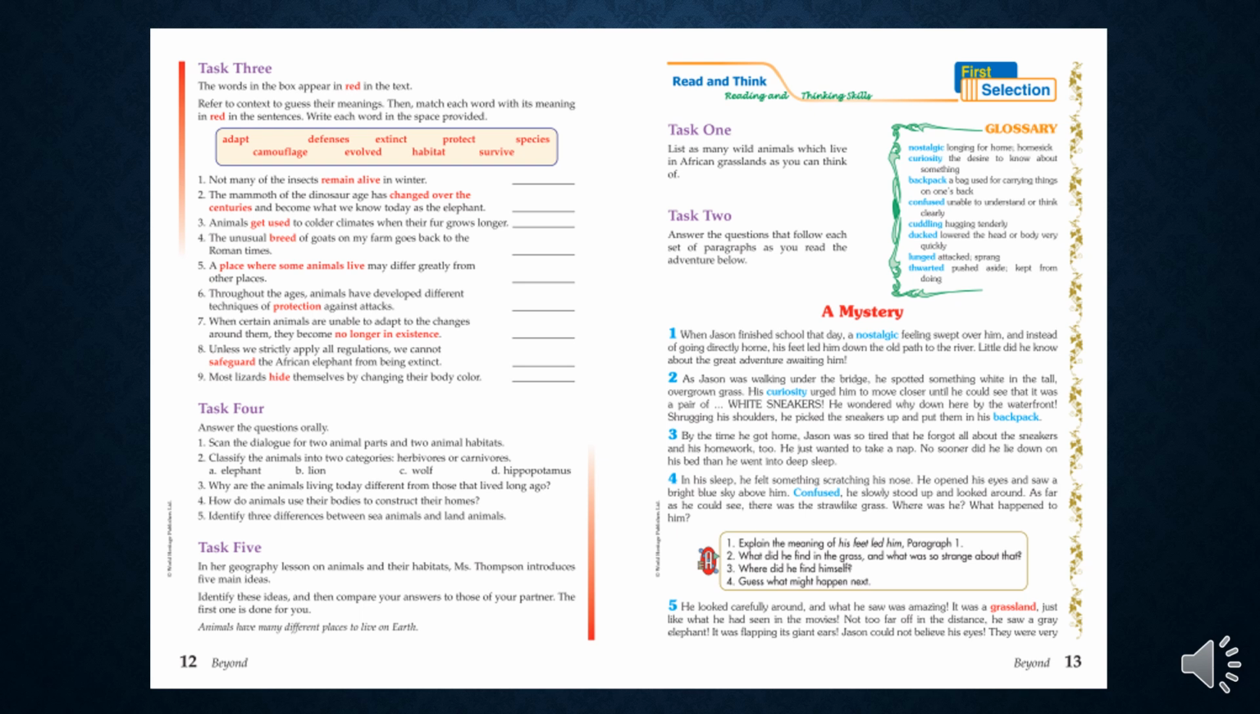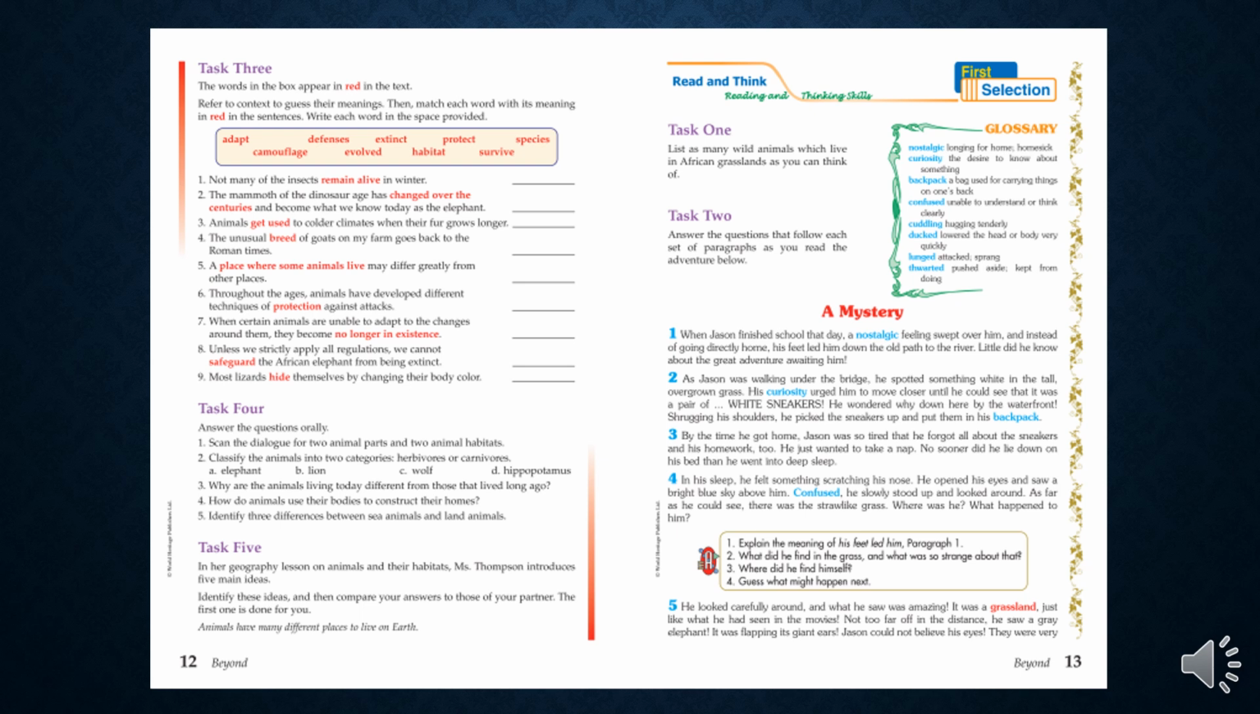Let's start with the first selection, which is a mystery. The title of our selection is A Mystery. We are going to read the text together and explain it also together. Let's start now with the first selection.